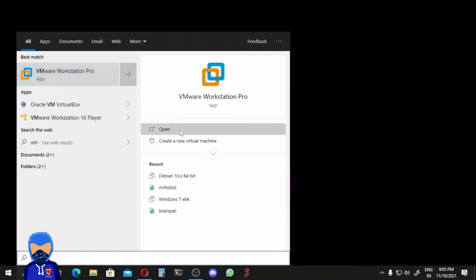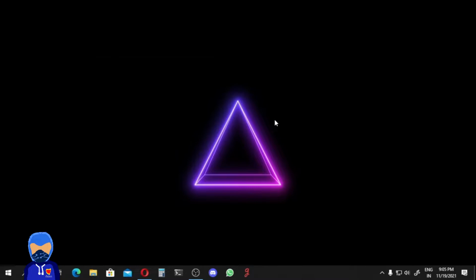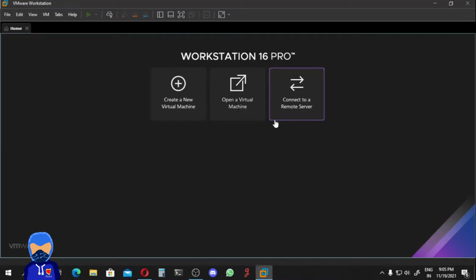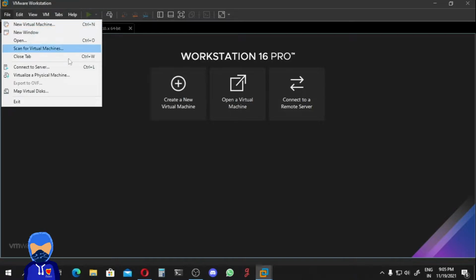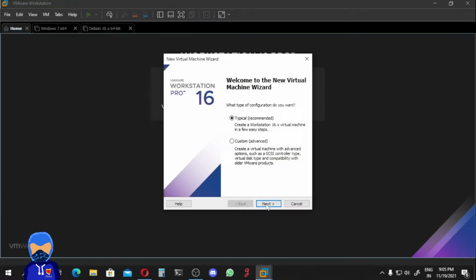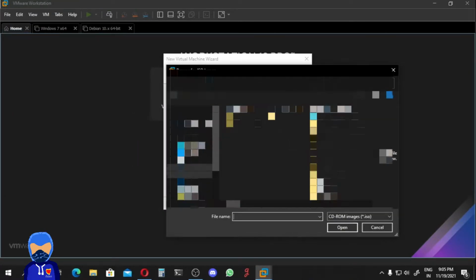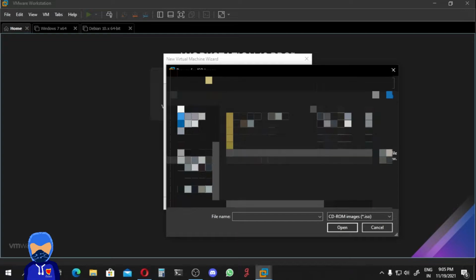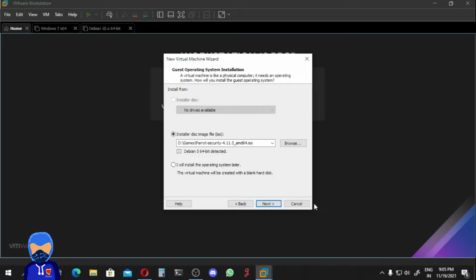So open up your VMware Workstation Pro. Wait for some time and you can create a new virtual machine, or from the file menu you can create a new virtual machine. So click on that and we're good to go. Now locate your Parrot OS where you have downloaded it. After selecting your Parrot OS, click on Next.